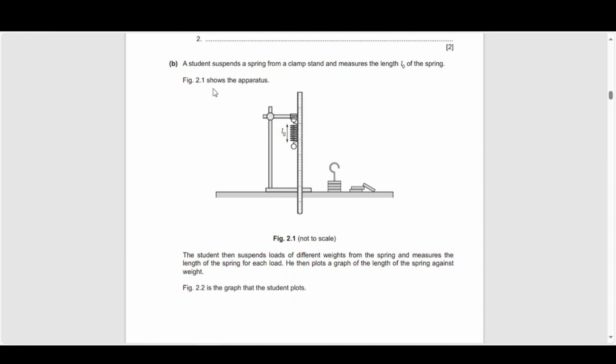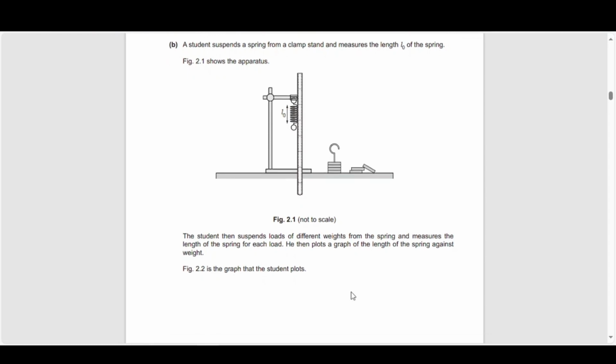So figure 2.1 shows the apparatus. You've got this here. The student then suspends loads of different weights from the spring and measures the length of the spring for each load. So each of these little discs is the load, and you can add a few of them onto the system here, and you can just add that to the spring and it will extend different amounts. He then plots a graph of the length of the spring against the weight. Figure 2.2 is the graph that the student plots.